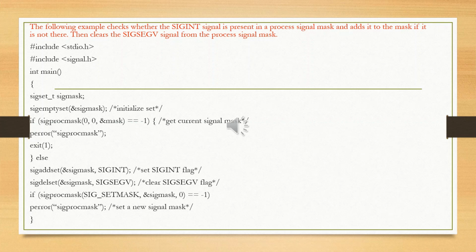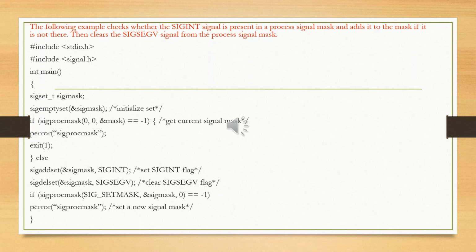Else, it adds the signal with the help of the sigaddset function, with the address of the mask and the SIGINT integer value, setting the SIGINT flag. Then the sigdelset function is also considered the same way. Here SIGSEGV is the parameter, the signal that is supposed to be deleted from the existing mask, clearing the SIGSEGV flag when that function executes.